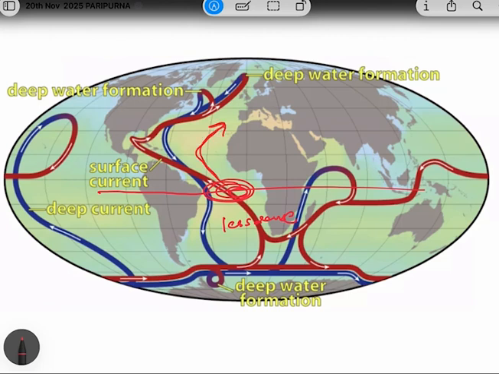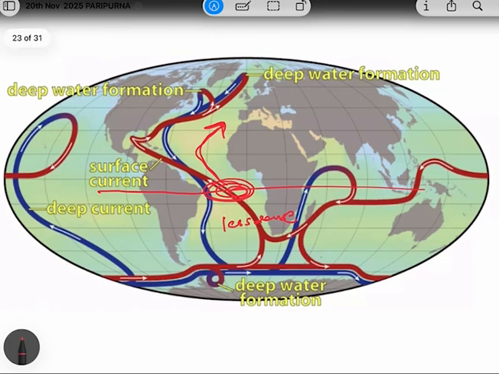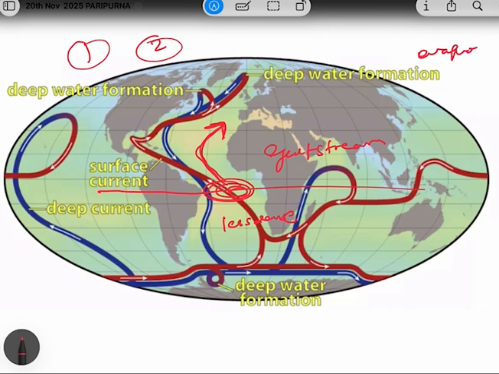And how will this water be carried towards the north? It will be through the currents. So, for example, the Gulf Stream. The Gulf Stream will carry this warm and less dense water towards the north. So this was the first step, that ocean water is warmed on the surface current. Now, the second point will be cooling down and evaporation. So as this warm water is moving towards the north, it will lose heat over time. Okay, and much of it will evaporate.